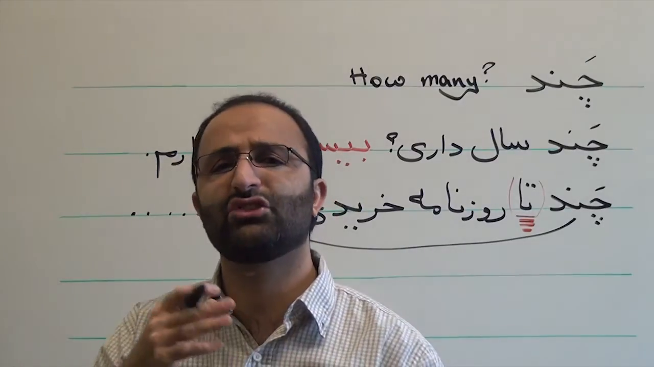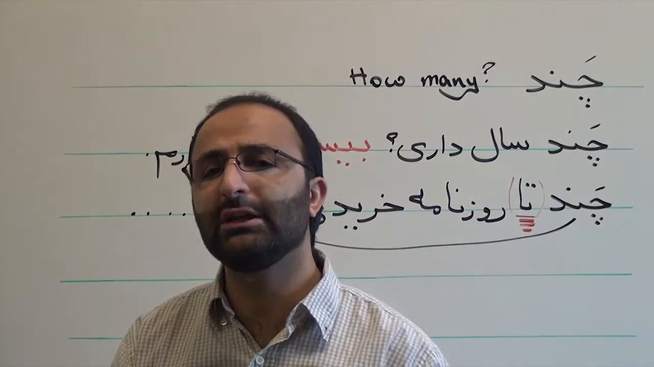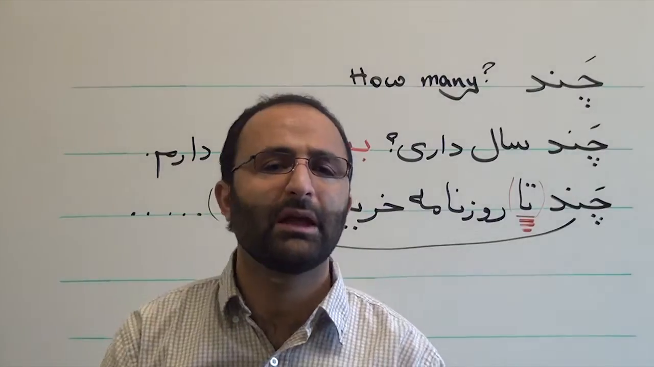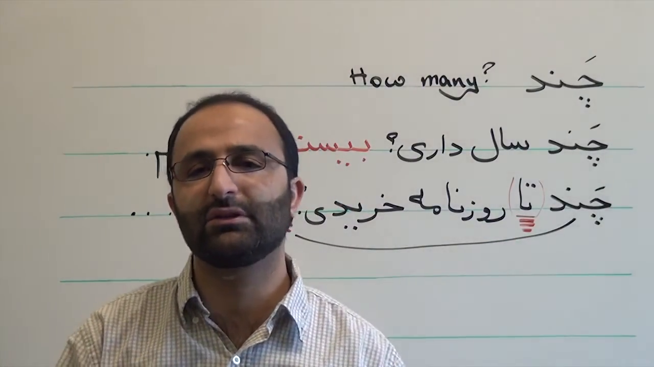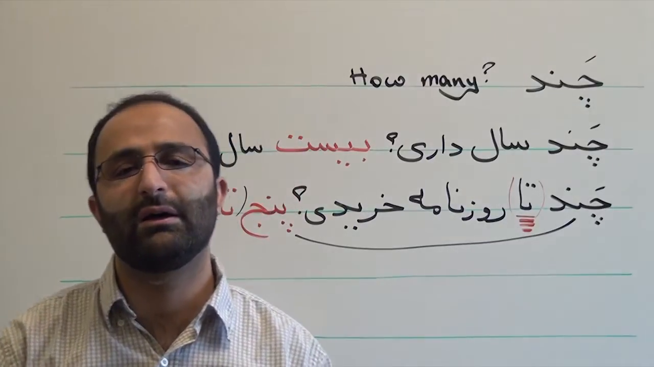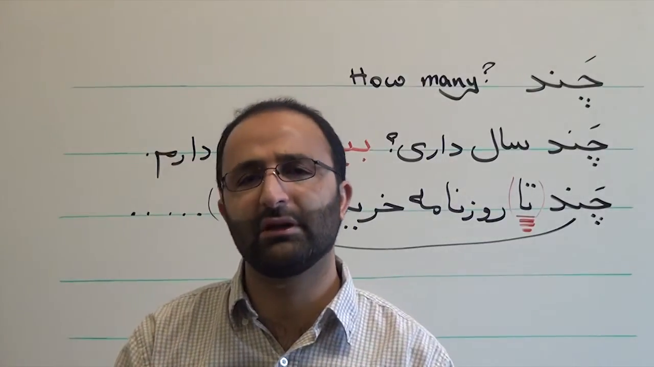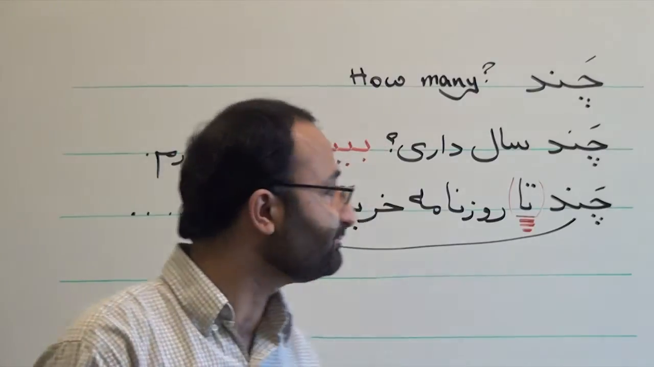They say چند تا کتاب داری؟ 5 تا کتاب دارم. And ta is used to count everything in Farsi. You can count fruits, you can count, for example, books and everything.